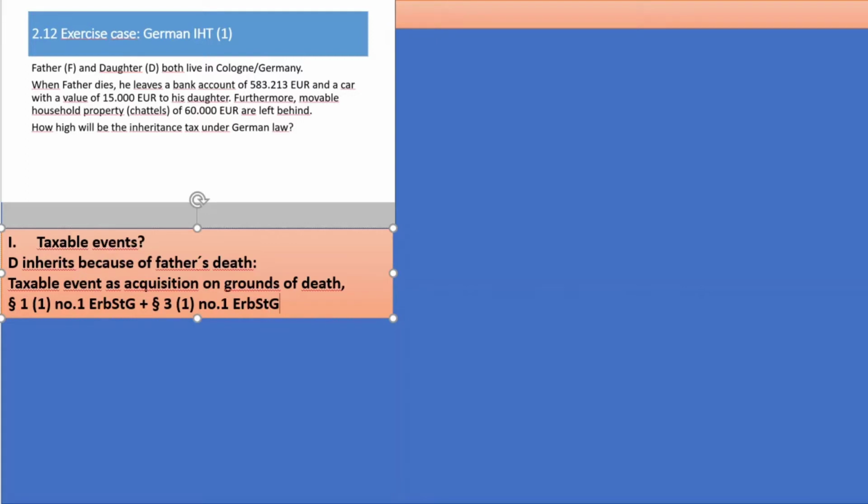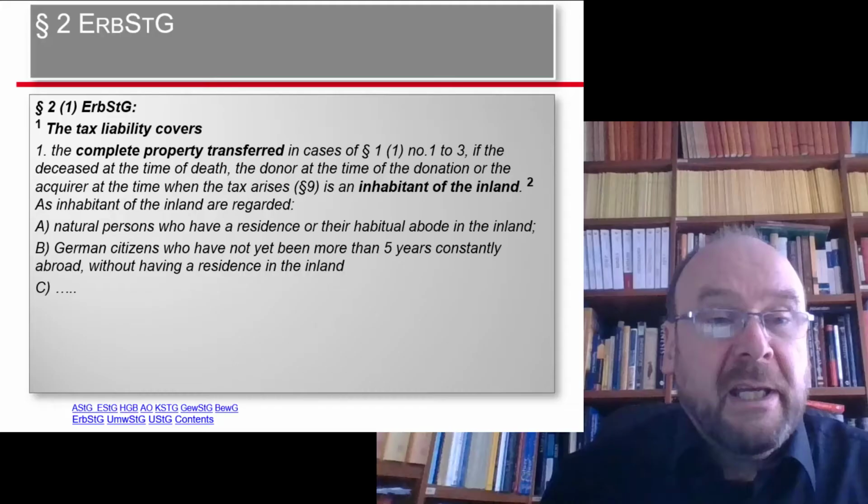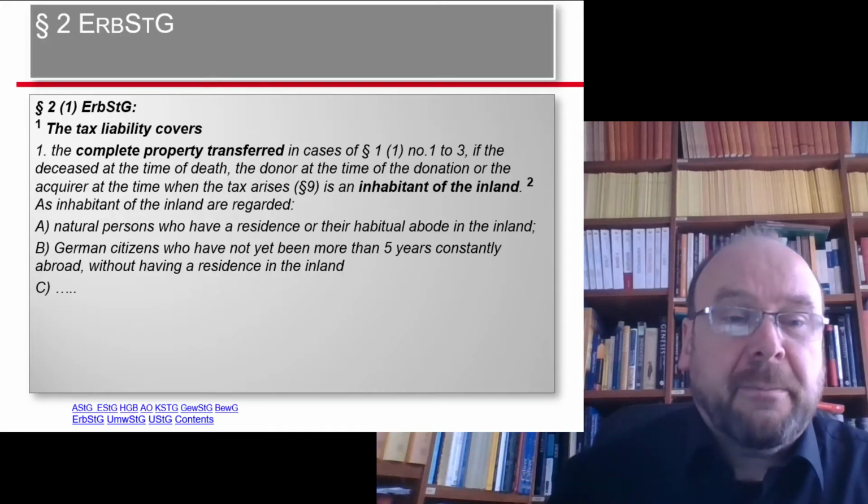Okay, then after the first step, surprisingly, there will be step number 2. The question of the tax liability. Is it unlimited or limited? Again, we will have to take a look into the Tax Act and verify our suspicion that this is probably unlimited tax liability. So let's again have a look into the Tax Act. And indeed, here we are.